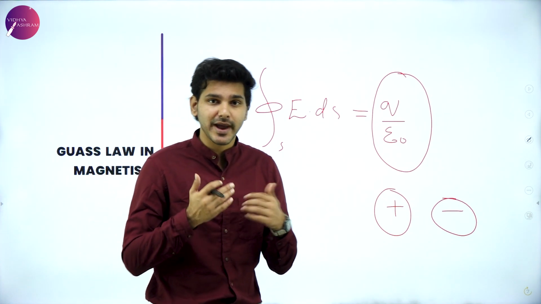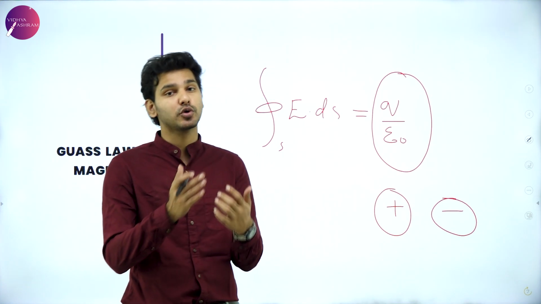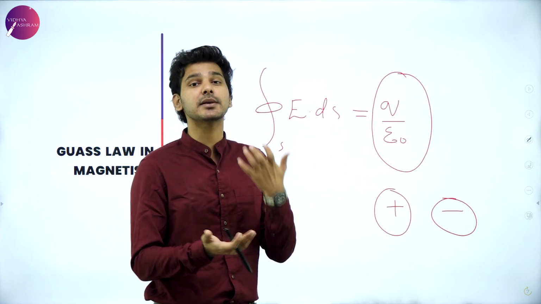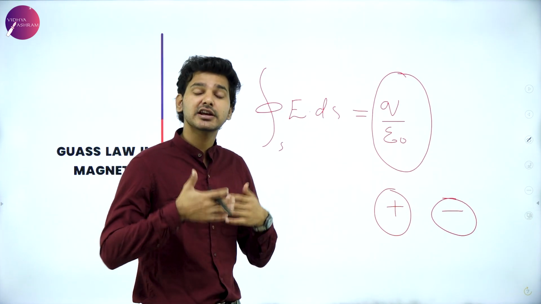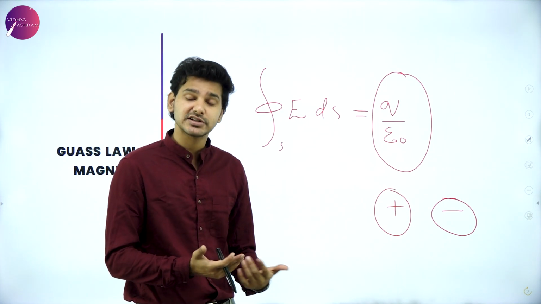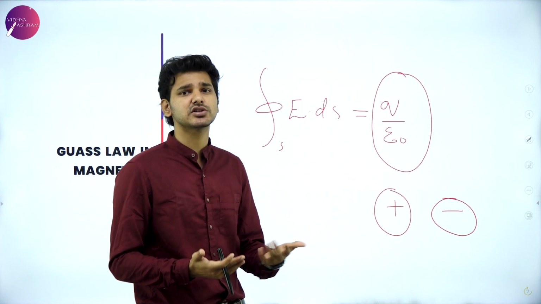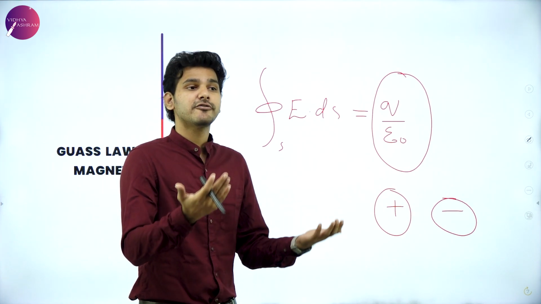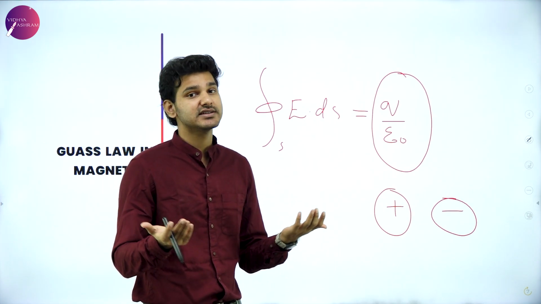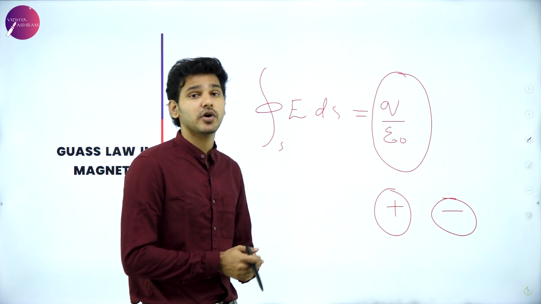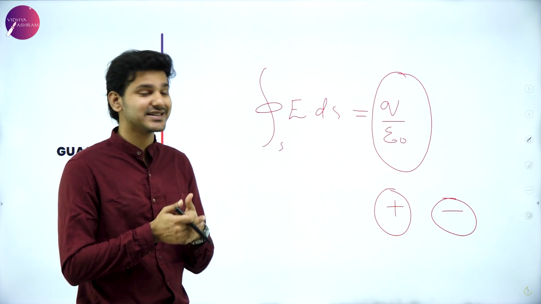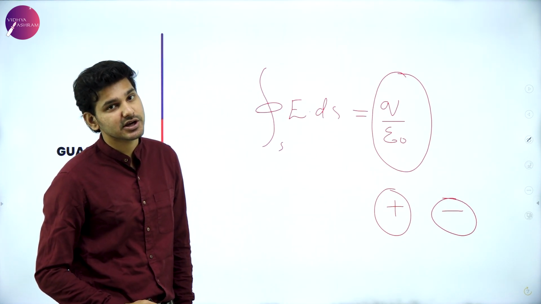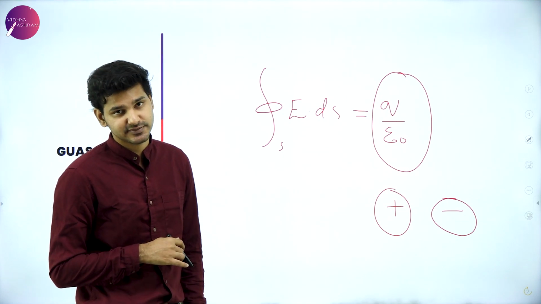But we do know that for a magnetic particle, there is no such thing as a monopole, that is, no single monopoles exist. In principle, we can say that monopoles might exist. During the time of the Big Bang, very close to those conditions, monopoles are said to have existed, and under certain other conditions also, monopoles may exist, is the theory we are propagating. But for now, we cannot actually find any monopoles existing. So until that point, we are considering that there are no monopoles. Since there are no monopoles, we cannot write this equation just like this in the case of magnetism.